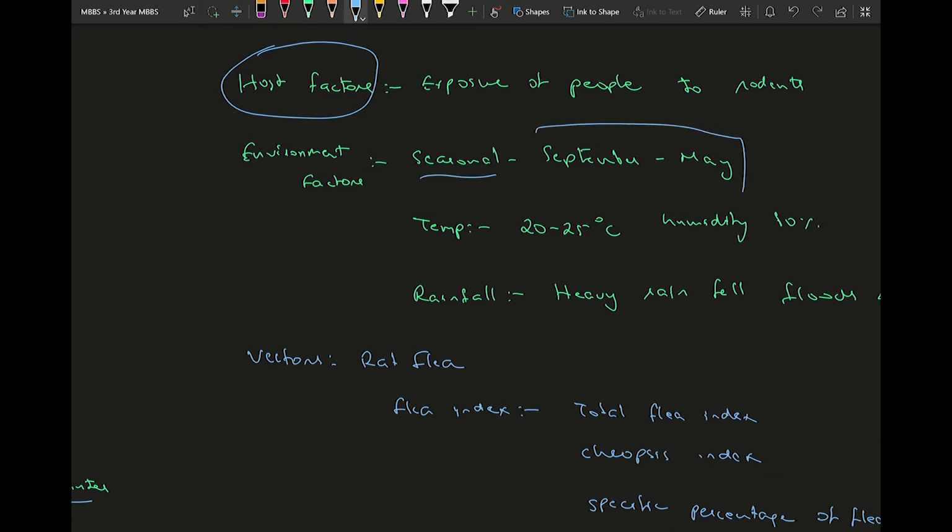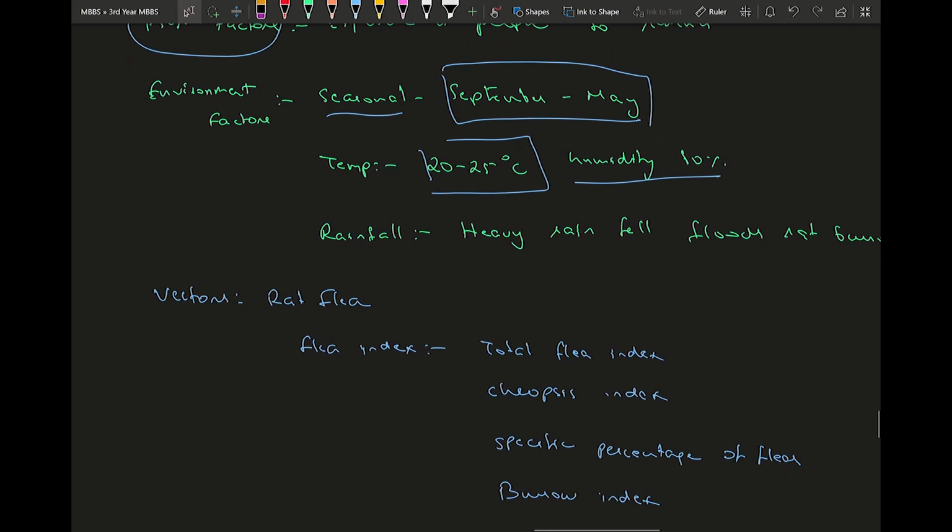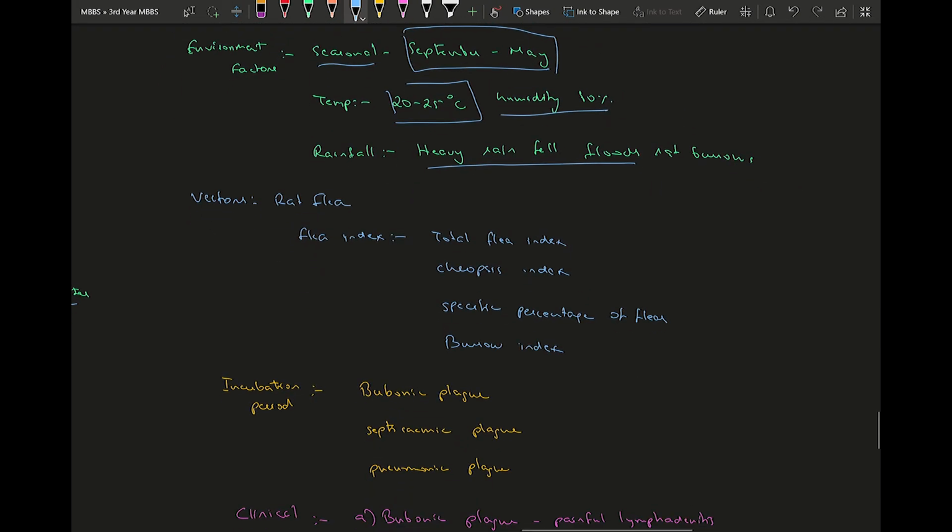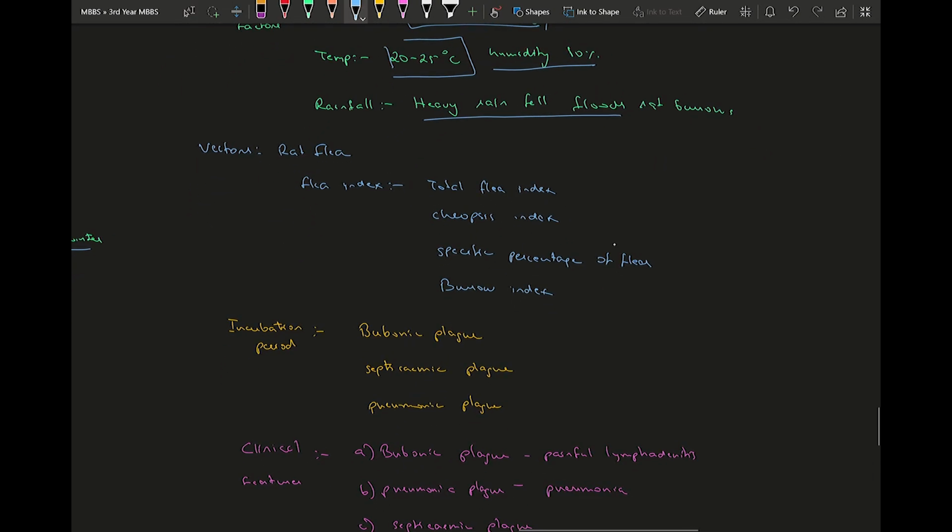Environment factors, so it is seasonal in nature. Usually it occurs from September to May. So the temperature optimal for plague development will be 20 to 25 degrees Celsius and humidity of about 10%. And it's usually after heavy rainfall because the rat burrows are filled with water and they're forced to come out. So the vectors are your rat flea.